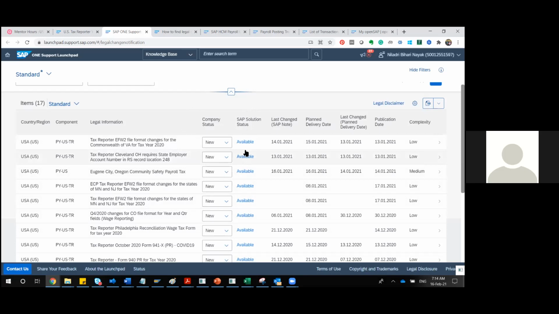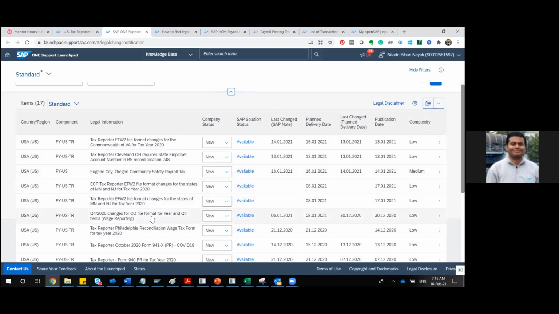Yes. Okay. Now the next ones we do not have to worry about. These are for internal purposes for SAP. If any update is happening to that SAP node, SAP will say that the last update was on such and such a date. The complexity is also from a SAP point of view. This is not for you. From a SAP point of view, whether it is a small change, a medium, or a complex change, they generally categorize those nodes as low, medium, high, like that.